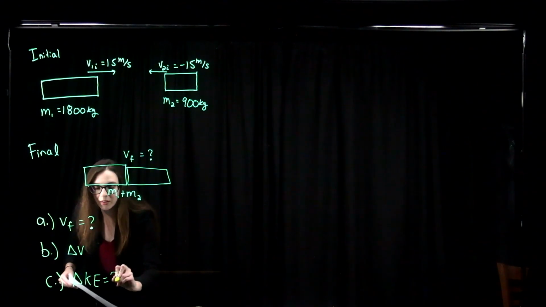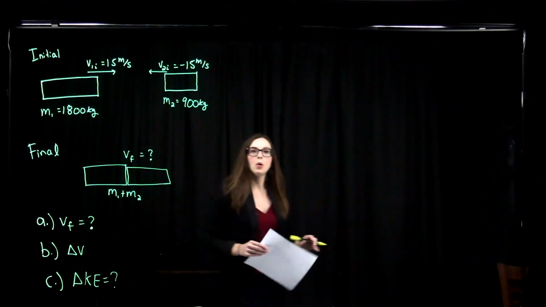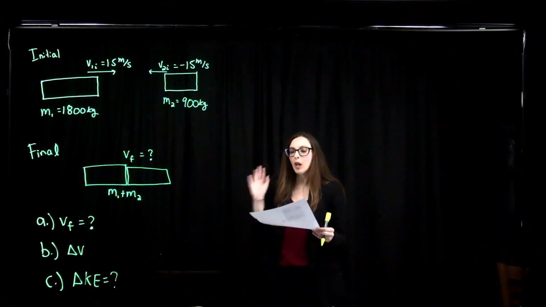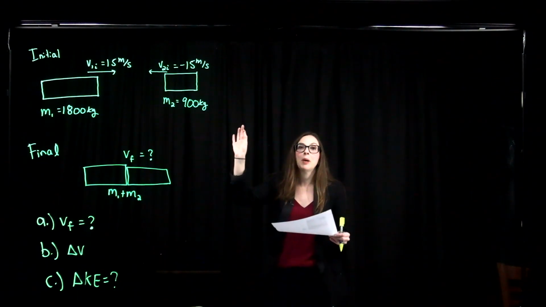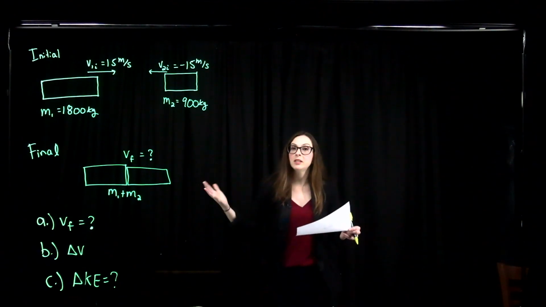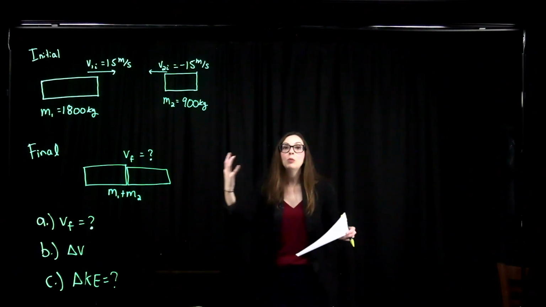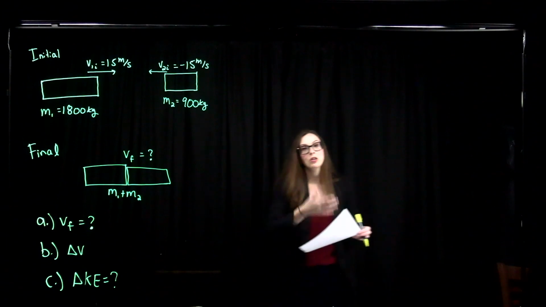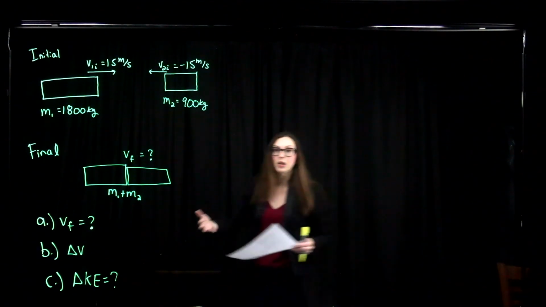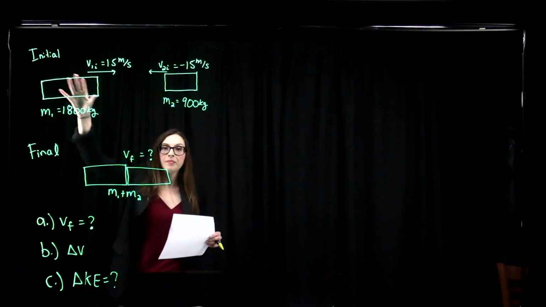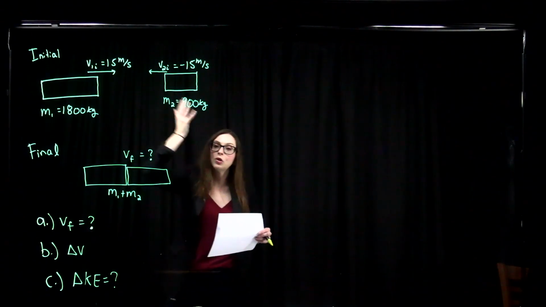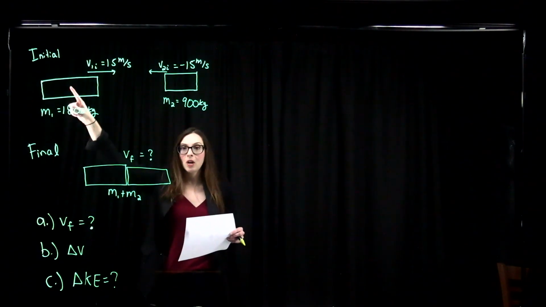Okay, in order to start this problem, first we have to remember that momentum is a vector. Momentum is our mass times our velocity, and the momentum vector points in the same direction as the velocity vector. So for this car that's traveling to the east, we'll call this car 1.